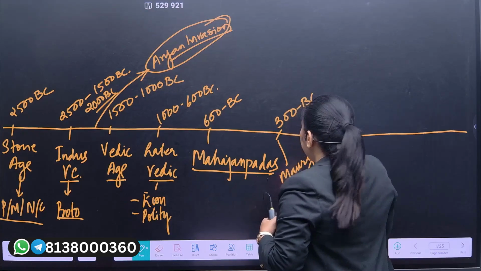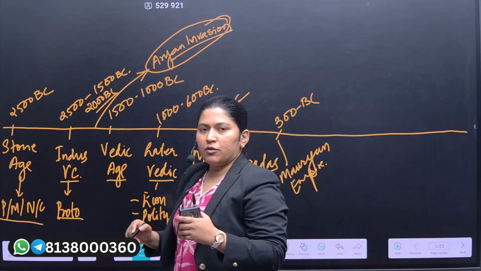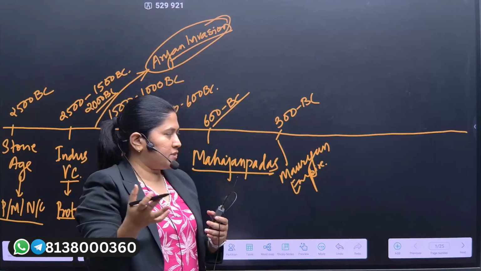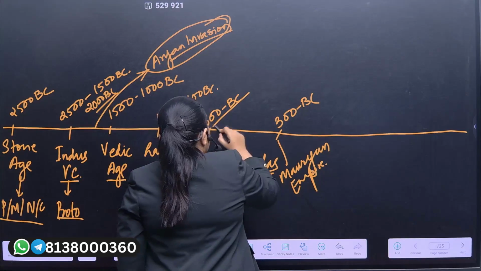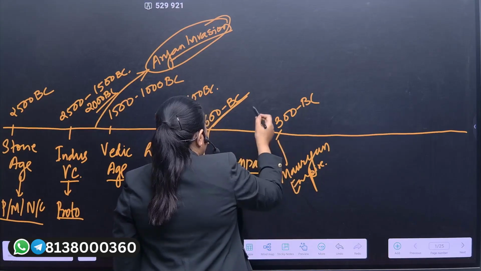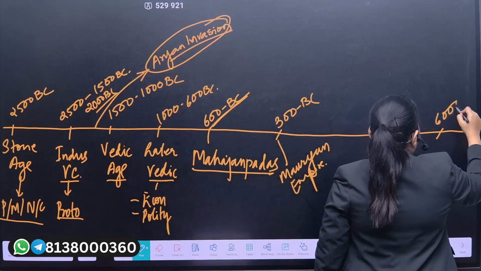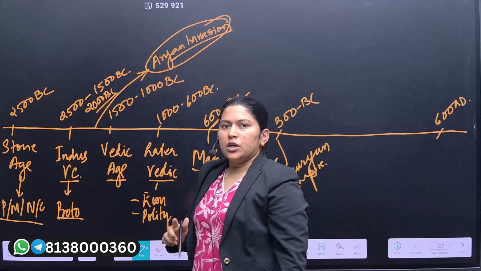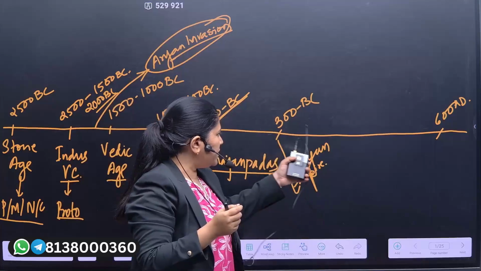Now guys, right from 600 BC, if you remember, we had discussed while we were discussing the post-Mauryan period or the second part of the Mauryan phase. I have told you during that time that the history between 600 BC and 600 AD would be the most dominant history, or the historical events, of ancient India.